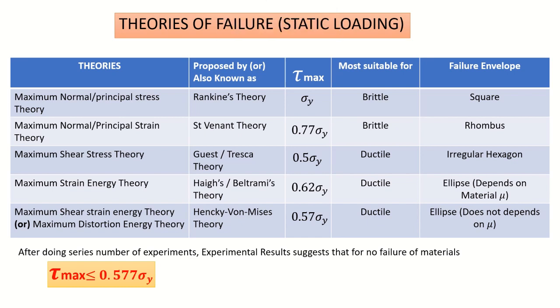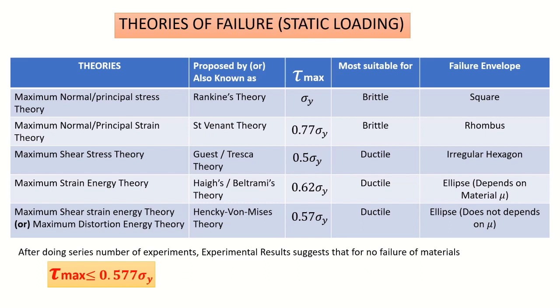These theories are also known as Rankine theory, Saint-Venant theory, Guest and Tresca theory, Haigh and Beltrami theory, and Henky-von Mises theory. Each different theory proposes different values. According to Rankine theory, tau max is equal to sigma y. According to Saint-Venant theory, it is 0.77 times sigma y. According to Guest and Tresca theory,